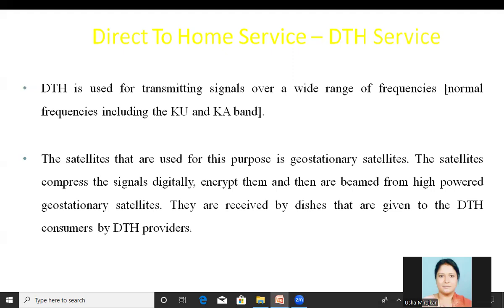The satellite compresses the signal digitally, encrypts the signal, and then it is beamed from the high powered geostationary satellites. Means when they receive from the earth station, again in the satellite those are compressed, digitally encrypted, and radiated towards the earth stations, or the dish TV antennas. They are received by the dishes that are given to the DTH consumers by the DTH providers.